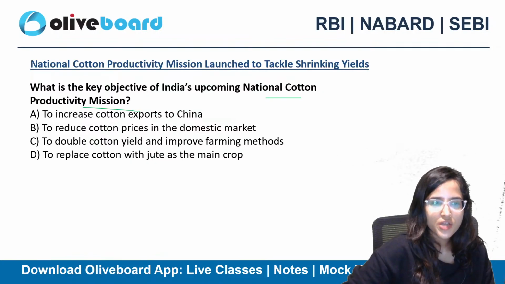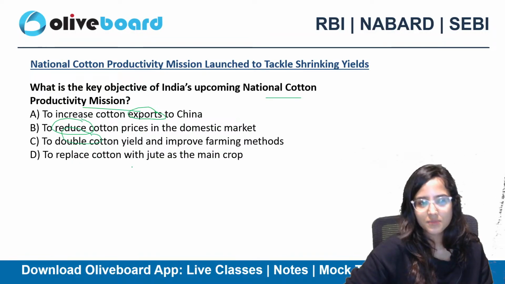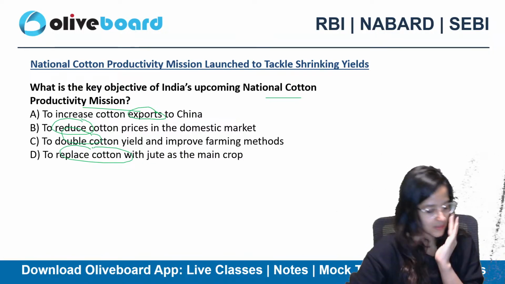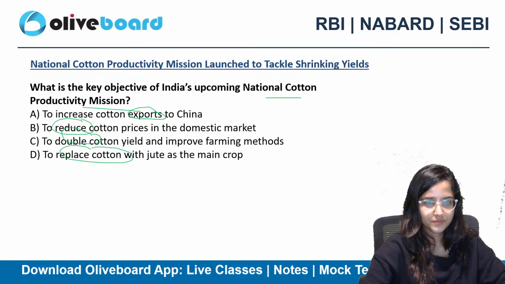To increase cotton exports to China, to reduce cotton prices in the domestic market, to double the cotton yield and improve farming methods, to replace cotton with jute as the main crop. What is the answer? What is the answer to this question?